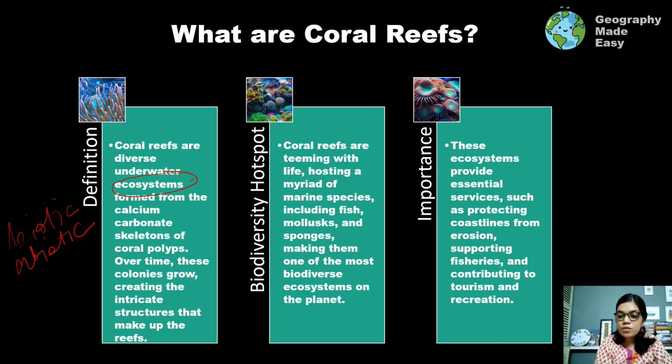It is an ecosystem formed by a particular kind of organisms called coral polyps. These coral polyps are small microorganisms who live together, and their exoskeleton forms the coral as we know it.